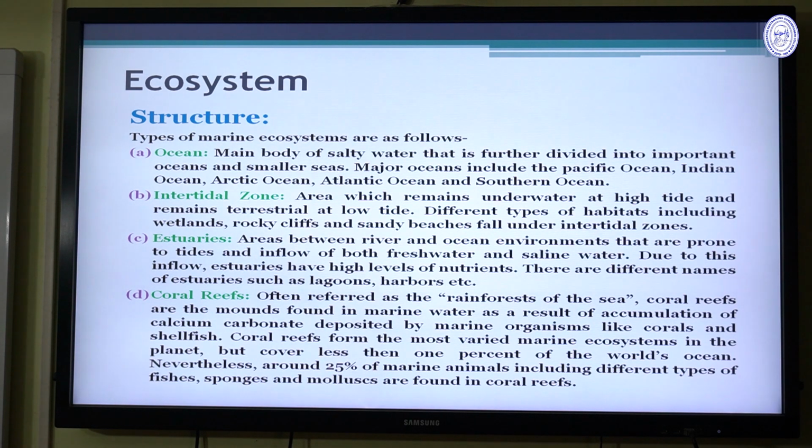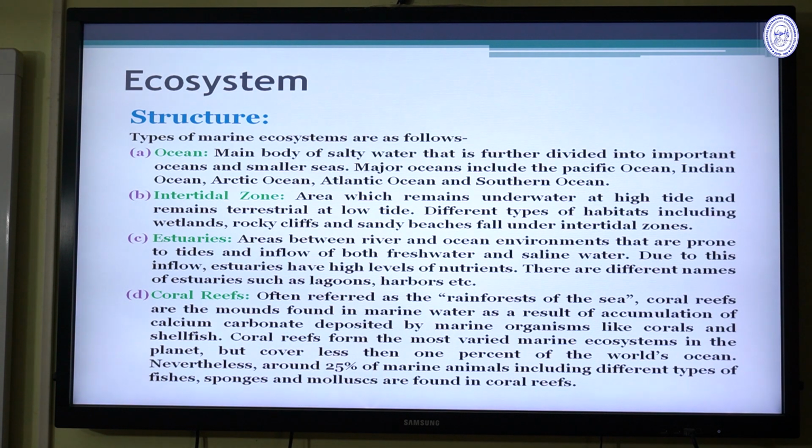Then the coral reefs, often referred to as the rainforest of the sea. Coral reefs are mounds found in the marine water as a result of the accumulation of calcium carbonate deposited by marine organisms like corals and shellfish.